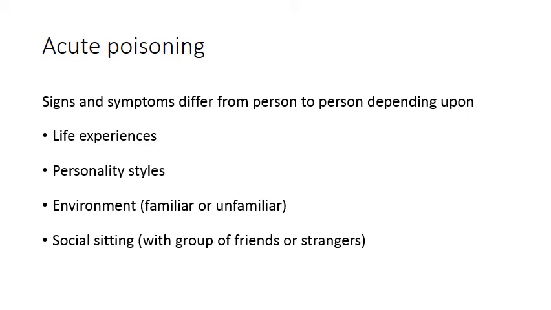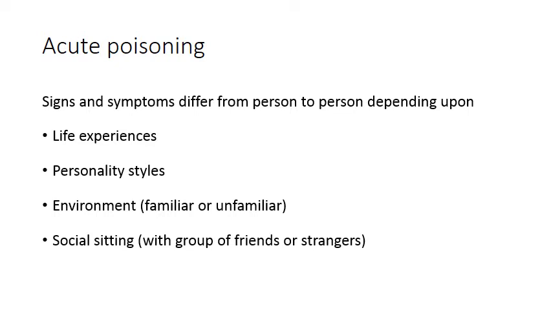The signs and symptoms also differ depending on the environment in which the person is present, whether a familiar or an unfamiliar environment. In a familiar environment he may have a more profound effect and a happy feeling, whereas in an unfamiliar one he may not be happy with the abuse of cannabis.